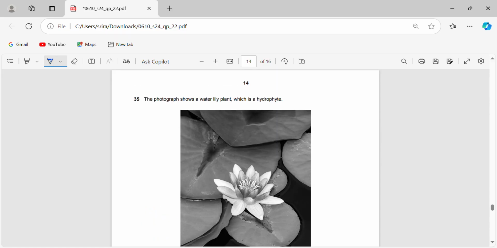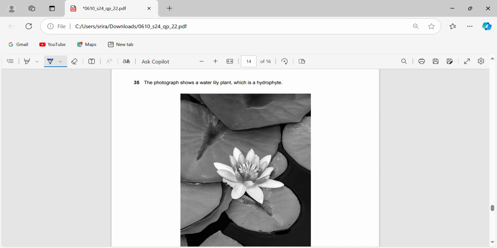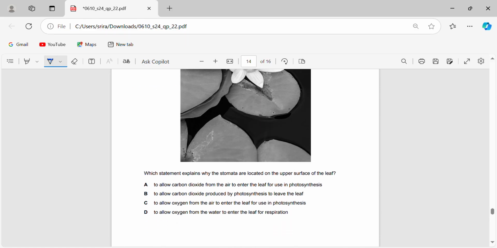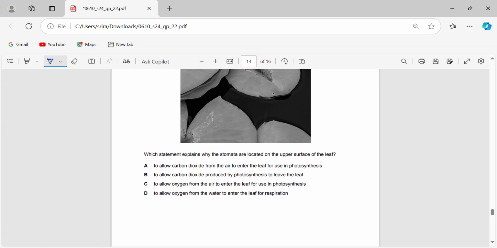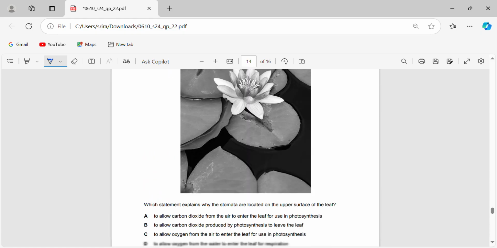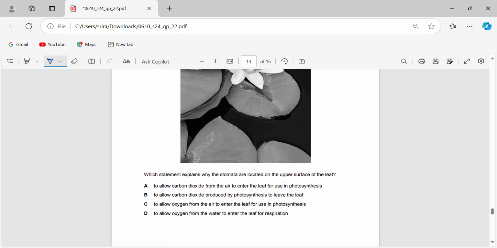Okay, hydrophytes, like water lily plants growing in an abundance of water. It shows a water lily plant, which is a hydrophyte. Which statement explains why stomata are located on the upper surface of the leaf? To allow carbon dioxide from the air to enter the leaf for use in photosynthesis. To allow carbon dioxide produced by photosynthesis. Straight away this statement is not true. Carbon dioxide is not produced by photosynthesis. To allow oxygen from the air to enter the leaf. No, again, oxygen is not used in photosynthesis.